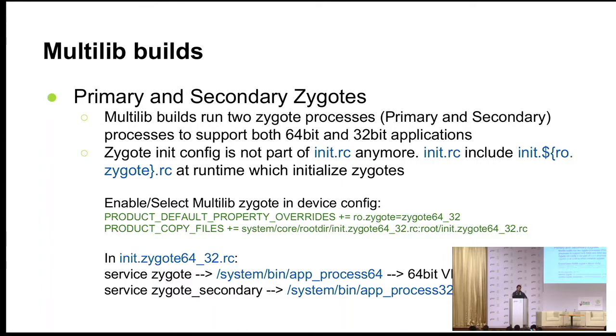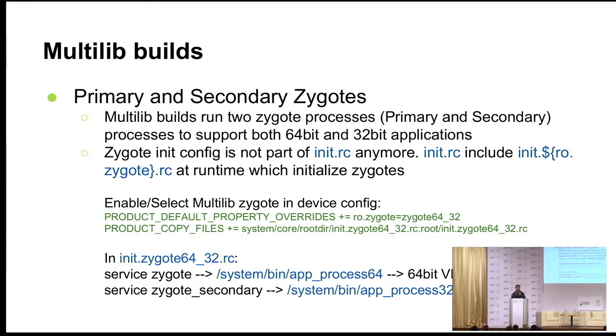Primary corresponds to your primary architecture and secondary for your secondary architecture. I'll be mostly touching 64-bit as primary and 32-bit as secondary. So 64-bit will be your primary Zygote and 32-bit will be your secondary Zygote. Traditionally,